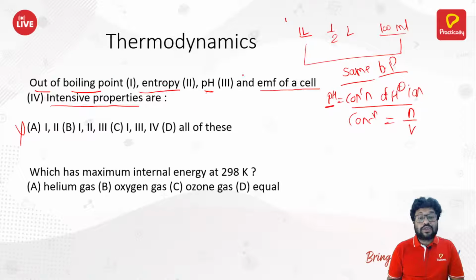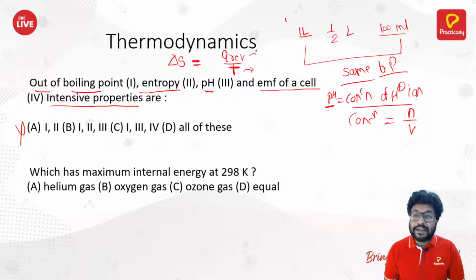Boiling point, pH, entropy. Entropy is what? Delta S. What is the formula for delta S? Delta S is Q reversible by temperature. Now again, Q reversible is what? Q reversible is an extensive property. Temperature is also an extensive property.